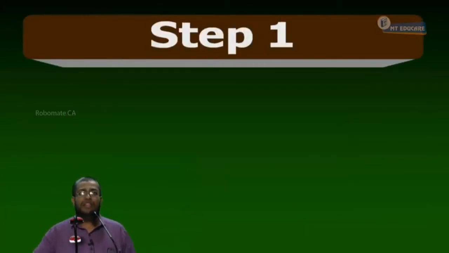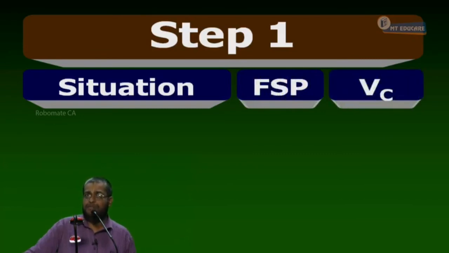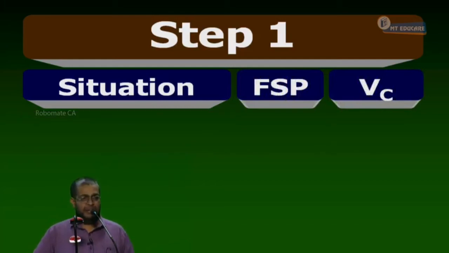Now, let's write step number 1. Step number 1. Have the following columns: situation, FSP, and then value of call. Okay, can we start or not?